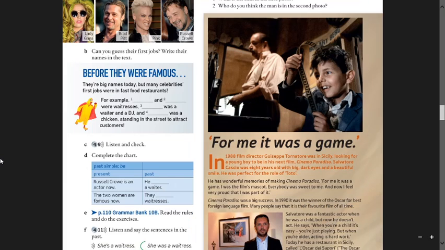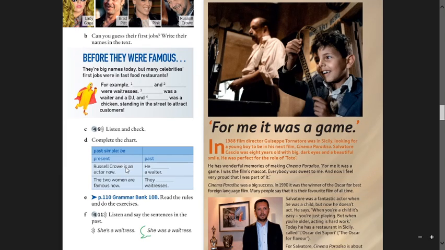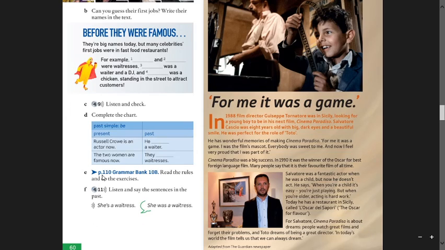Then you have to complete this chart. You have to complete the information about the present. You have the present, so you have to complete the information about the past, okay? And when you finish that, you have to go to the grammar bank part, that is to say page 110. You have to read the rules and do the activities, okay? So let's go to page 110.